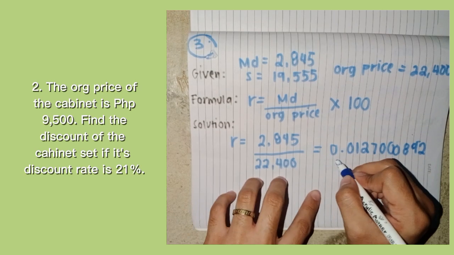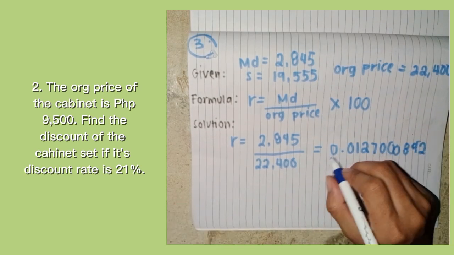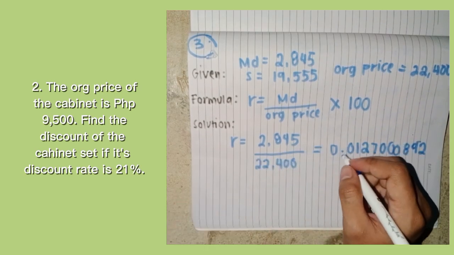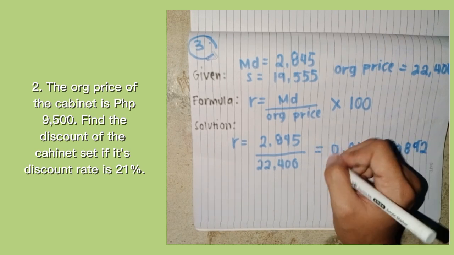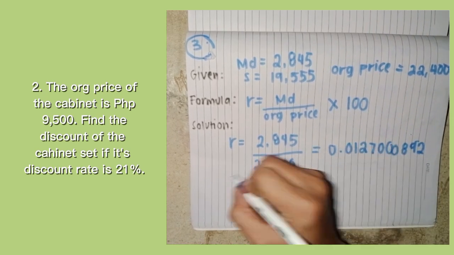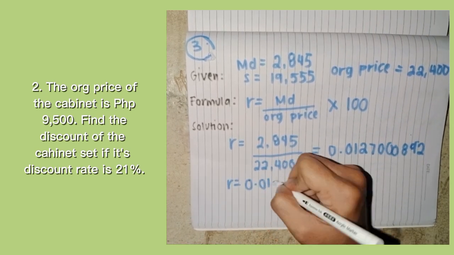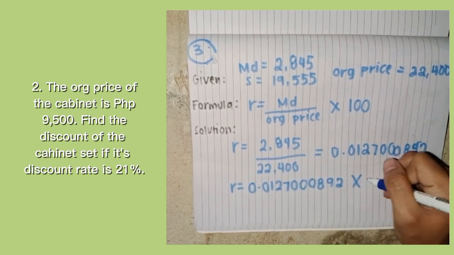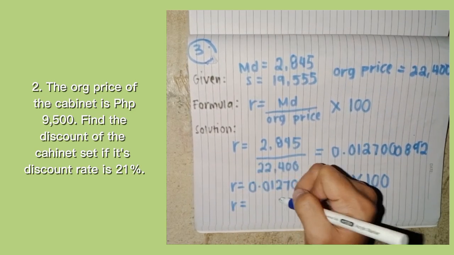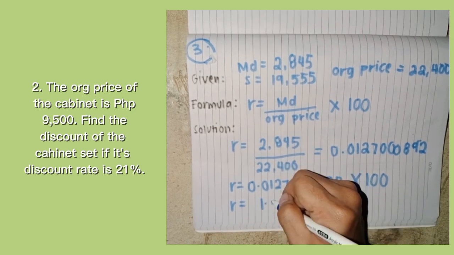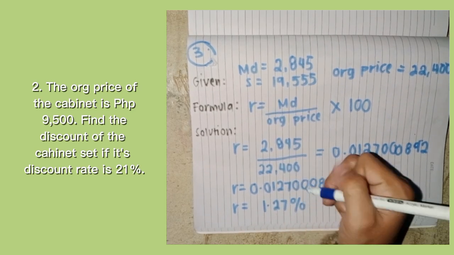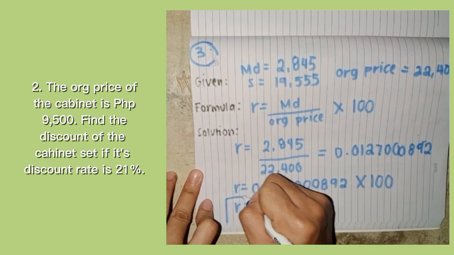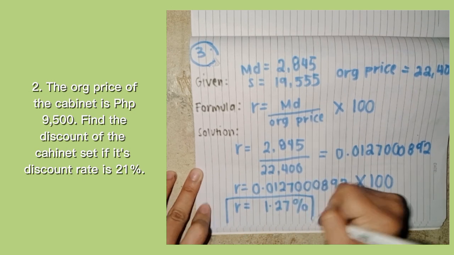We are going to copy all of the numbers that we see in the calculator because we are dealing with money. It is very crucial because we are dealing with money. So we bring it down: 0.127008929, multiplied by 100. The answer here is 12.7%. So this is the final answer for the activity.